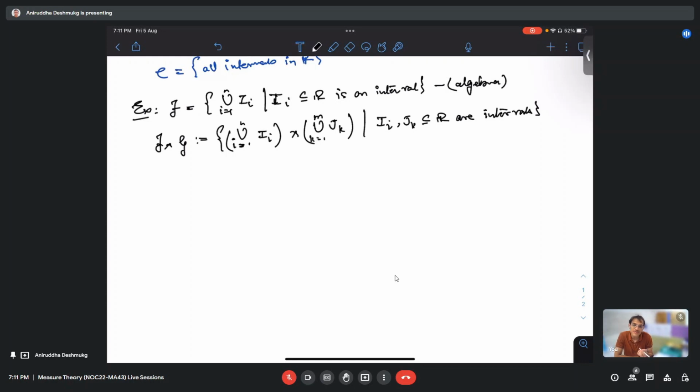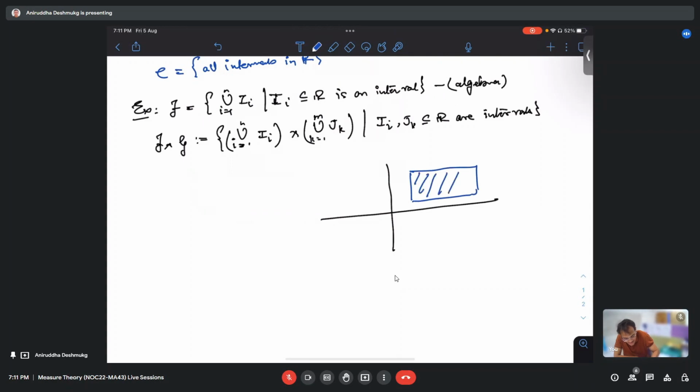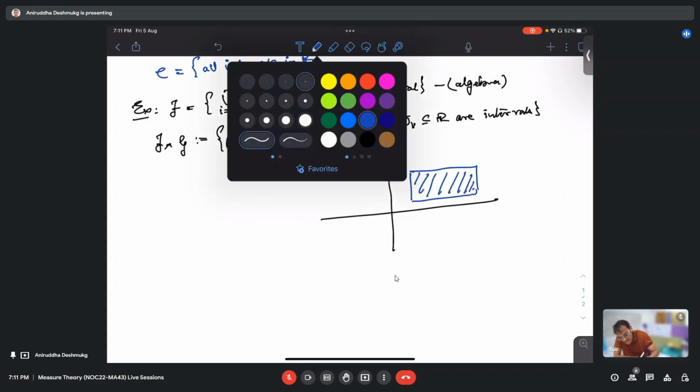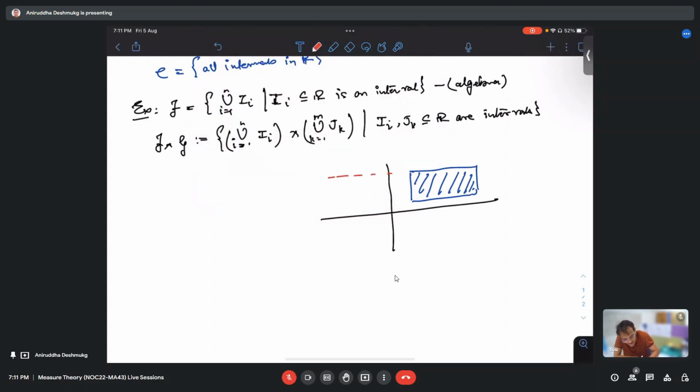Now let us look at what type of sets are there. If n and m are 1, then we have all the rectangles inside F cross G, right? So sets of this form are definitely inside this F cross G. Now, what about its complement? The complement can be divided into sections, the other infinite rectangles.